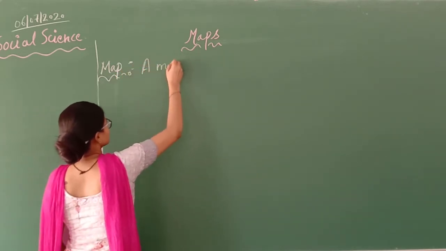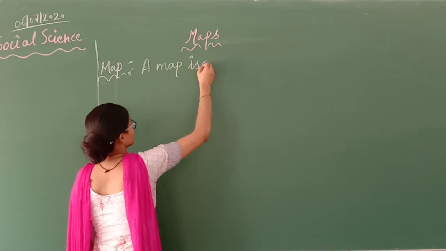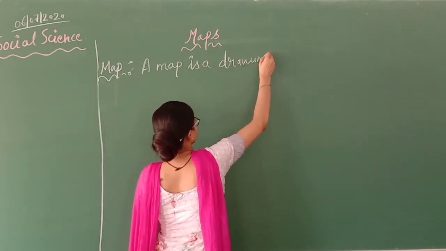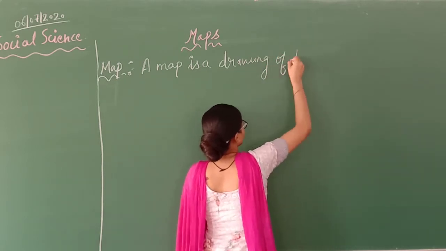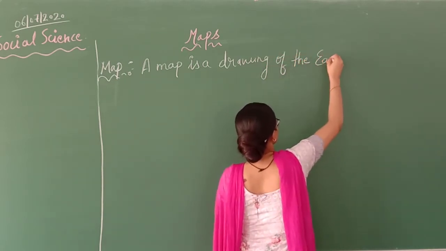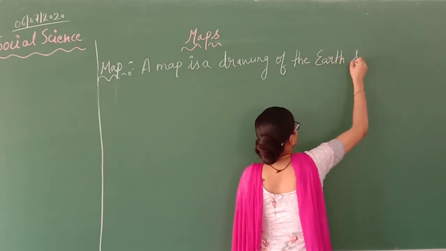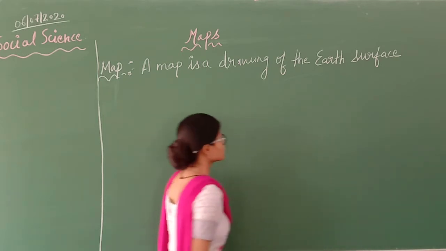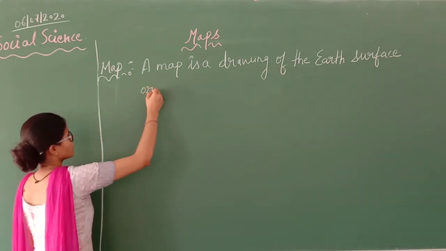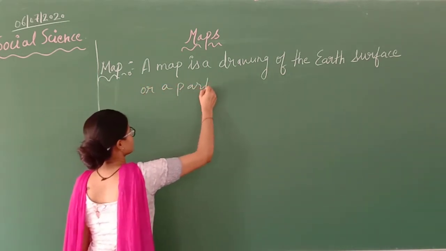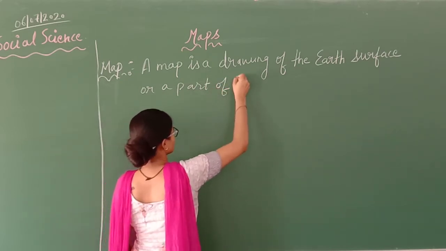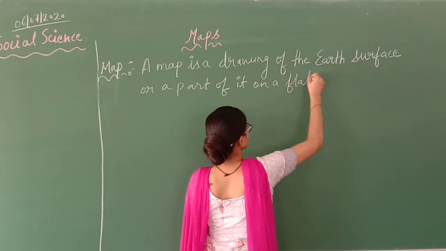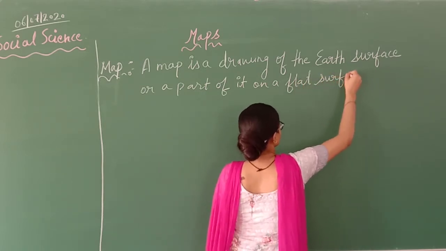A map is a drawing of the Earth surface, or a part of it on a flat surface.